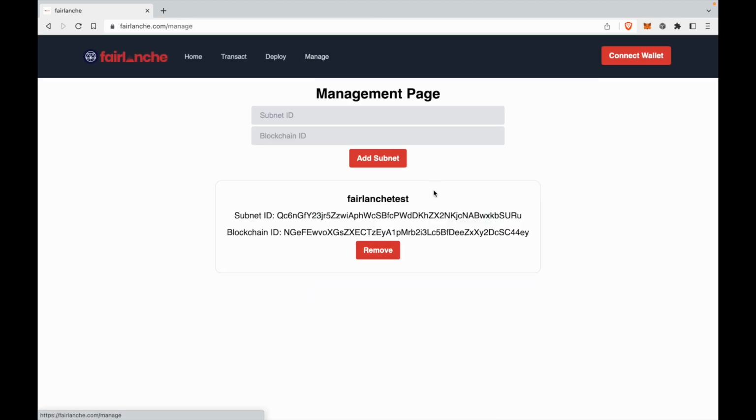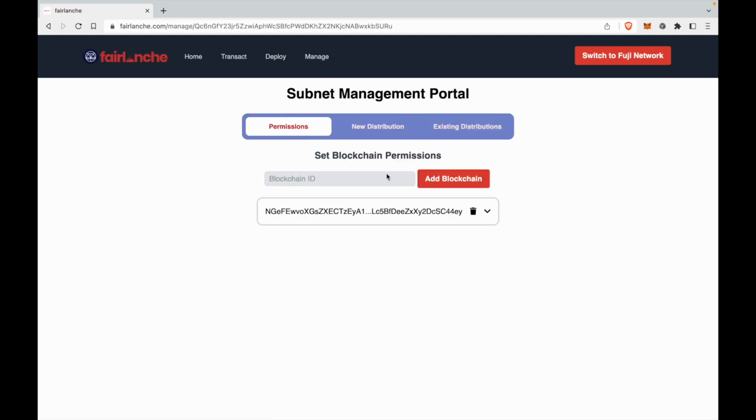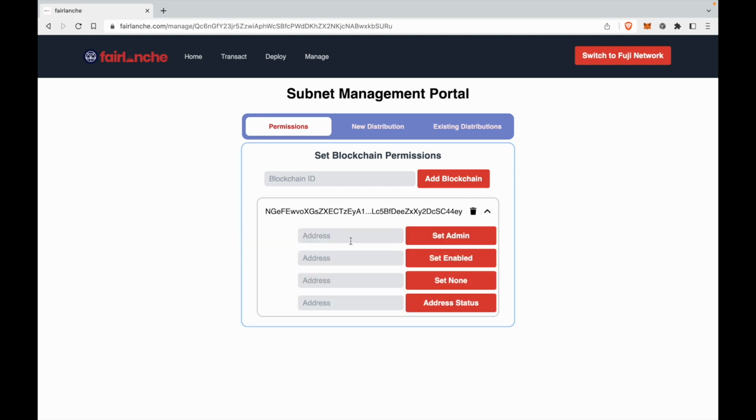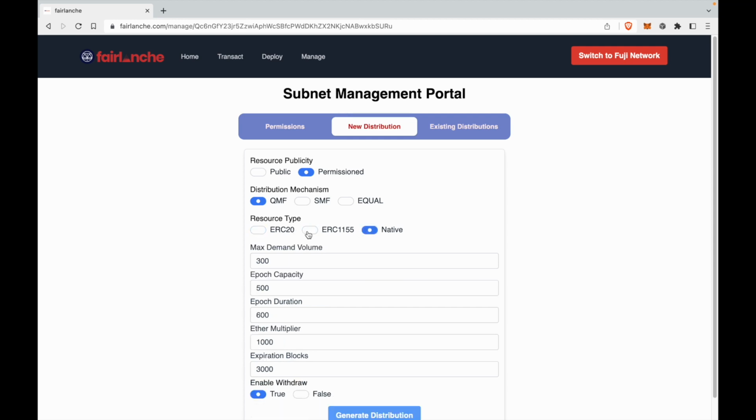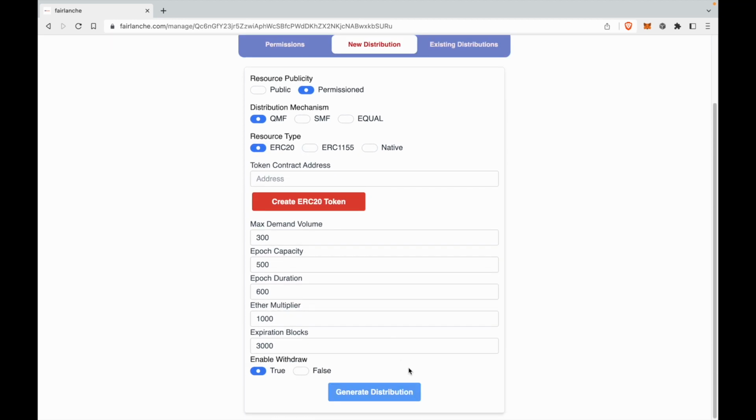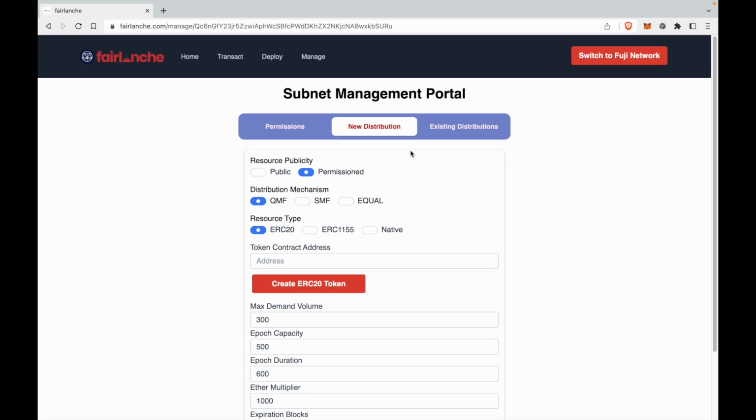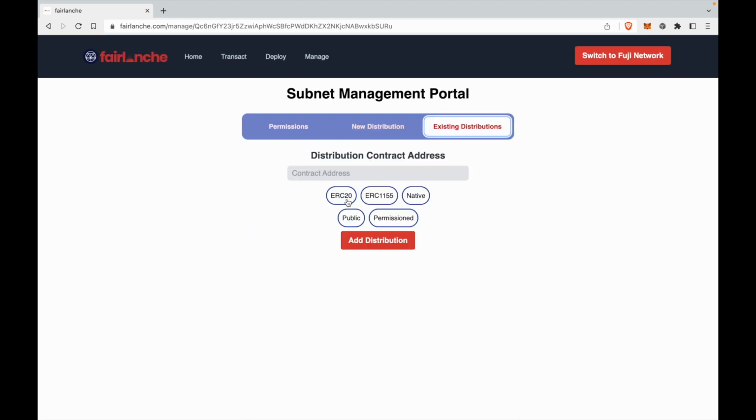Now, we can manage our new blockchain by going to the management panel. On this page, we have different options. We can manage precompiled permission settings, or we can deploy new distribution contracts. As you can see, we can choose among different distribution mechanisms, as we mentioned, or also different resource types. After that, you can generate a distribution contract. And also, you can manage your existing distributions by providing your contract address after choosing the contract's type.